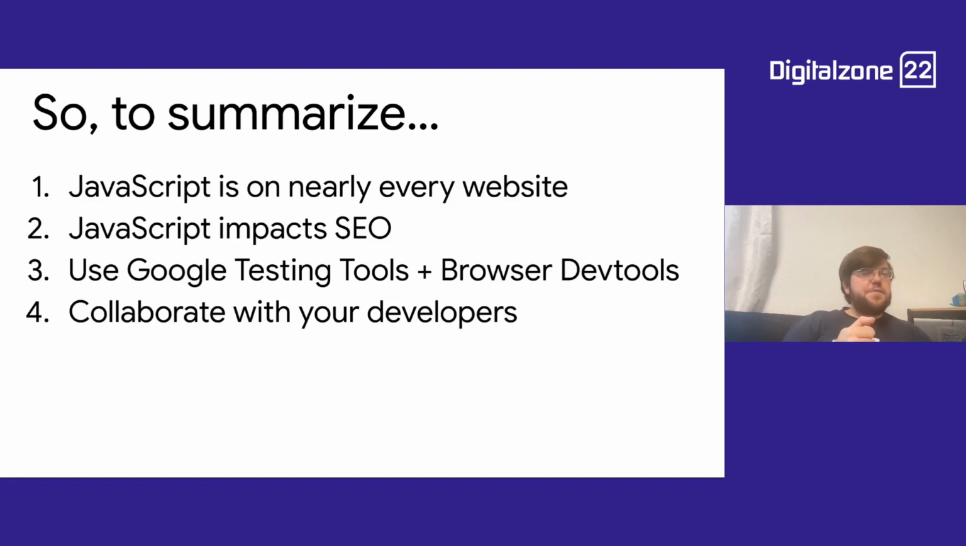JavaScript is pretty much on nearly every website these days. If it loads content, or controls content, or removes content, or is in charge of content, it has impact on SEO. Because content is what is being indexed, and if it's missing because of JavaScript, then that means it's missing in indexing, and that means it's missing in ranking. You can find out if content is missing using the Google testing tools and the browser developer tools. It allows you to figure out where you need help from your developers, and then you can take the information that you gathered from the testing tools to your developers, which allows you to collaborate with them.